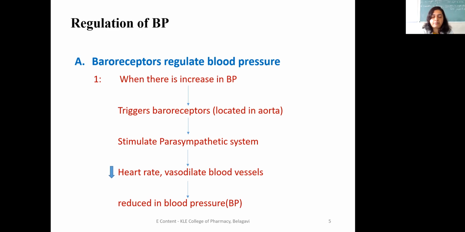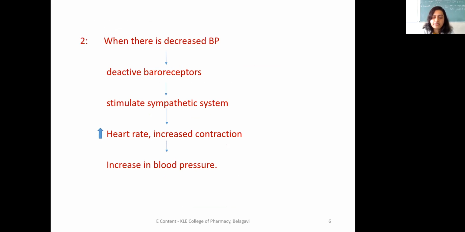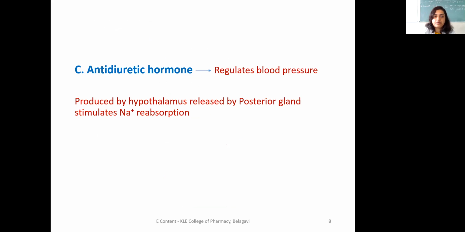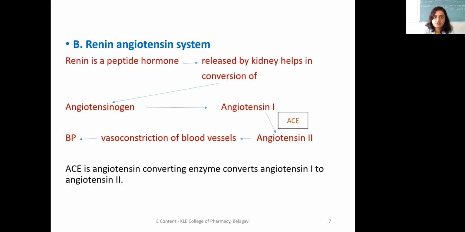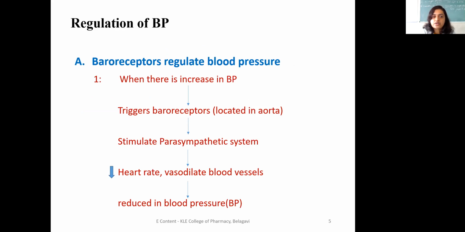When we compare two conditions, blood pressure will either increase or decrease. Whenever there is an increase in BP, it will trigger the baroreceptors, which are located in the aorta. If the baroreceptors are triggered, then there will be stimulation of the parasympathetic system.